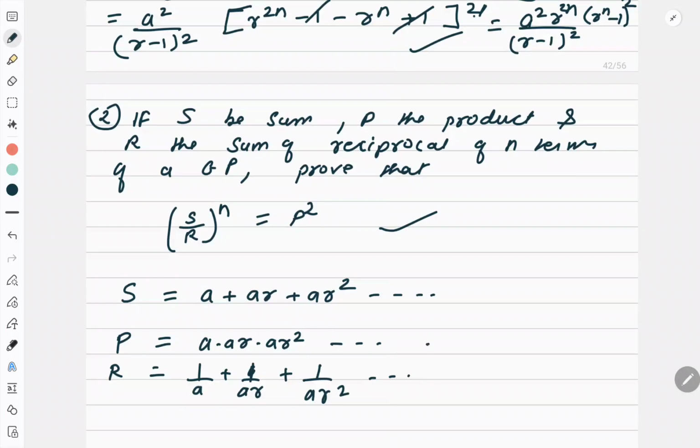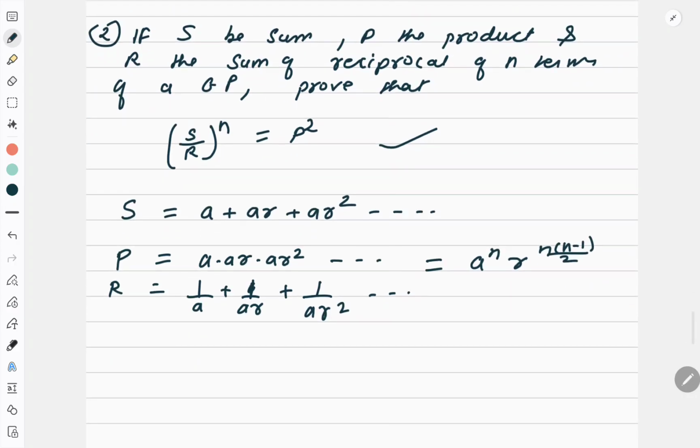Okay. So now if I simplify this P here, this will become a to the power n and r to the power 1 plus 2 plus 3 plus 4 up to n minus 1, which is an AP. Right? And the sum of an AP with n minus 1 terms is n minus 1 upon 2. This we have discussed in one more question in the previous video. Right? So I got this value of P. So now I will figure out the value of S by R to the power n, and I will check whether I am getting the same value or not. Okay. So now let us start working with S by R. So first let me resolve this R.